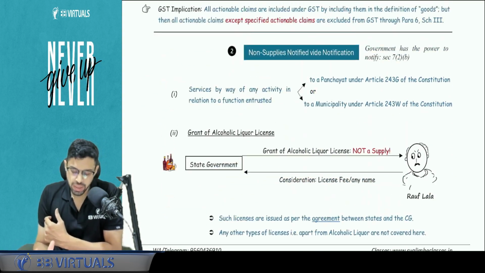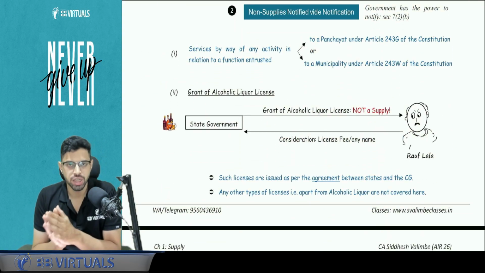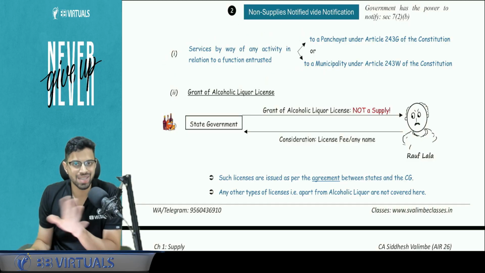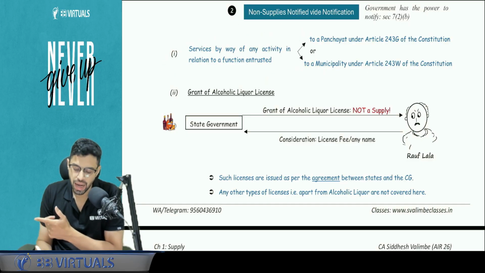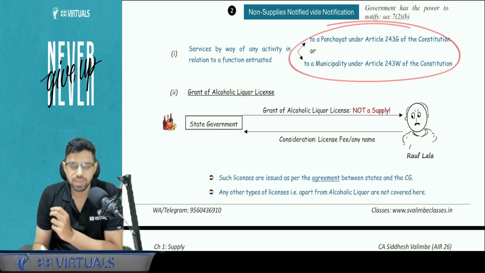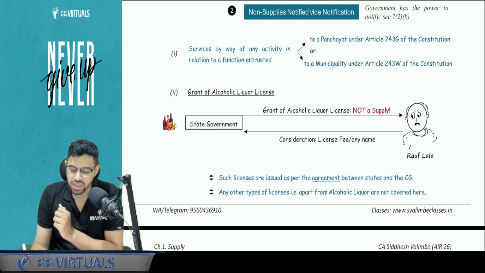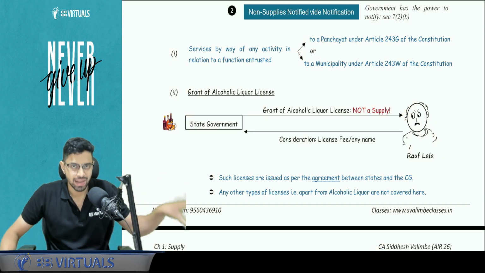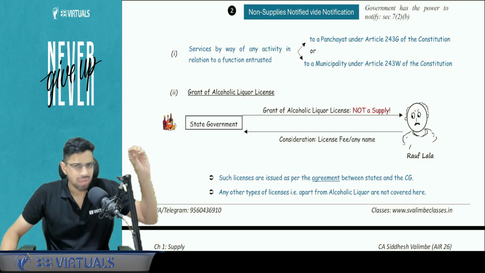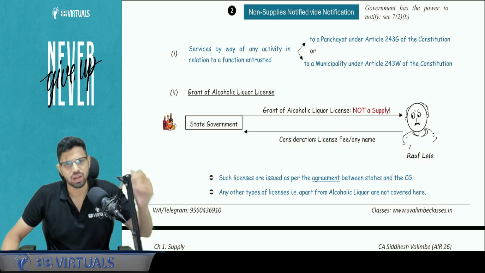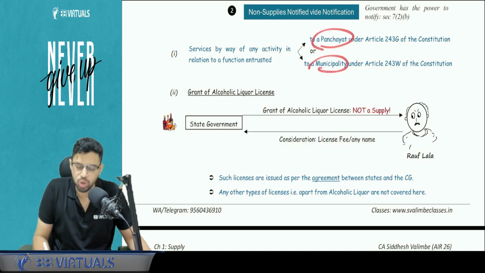Okay, next we talk about the non-supplies through a notification. Two non-supplies were covered. First, any services with respect to activity or functions entrusted to a municipality and panchayat under Articles 243W and 243G. Now, what are these functions entrusted? These functions are entrusted with respect to the local level of governance for ensuring safety, cleanliness, treatment, basic cleanliness; all the services which happen at the local level, garden maintenance, basic safety, all those points are covered with respect to this panchayat and municipality.